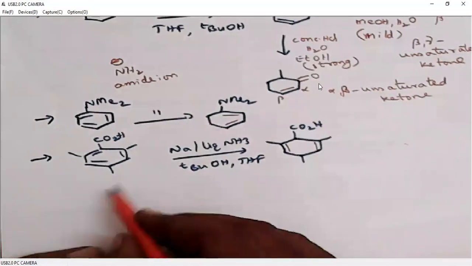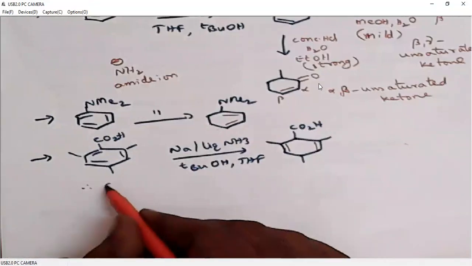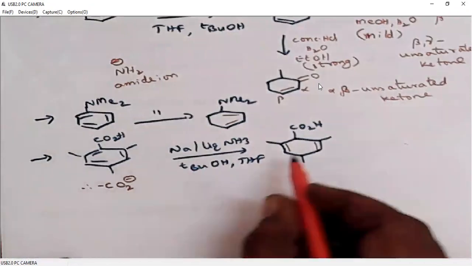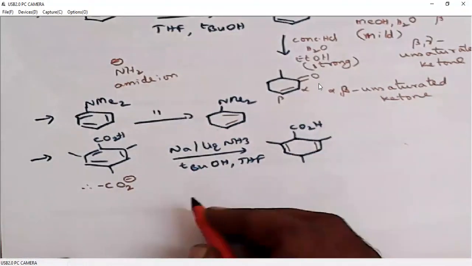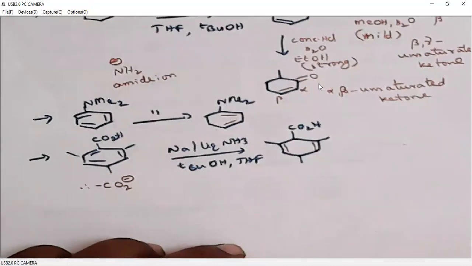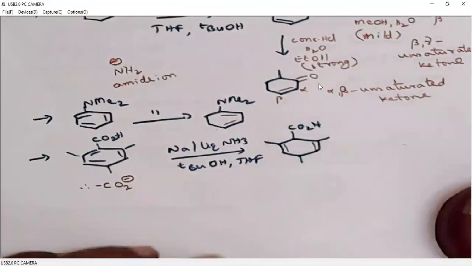Under basic conditions, CO2H becomes CO2 minus, because the carboxylic acid proton is very acidic in nature, so it will easily undergo deprotonation.